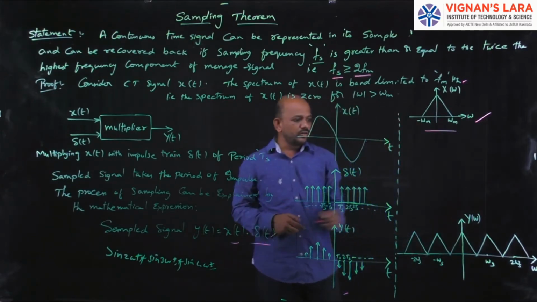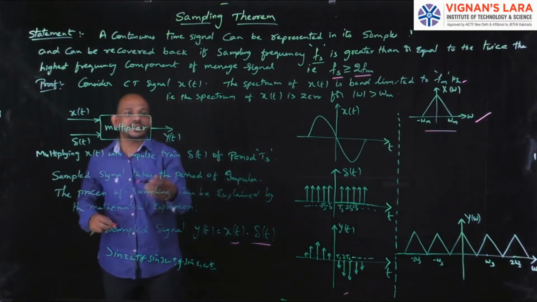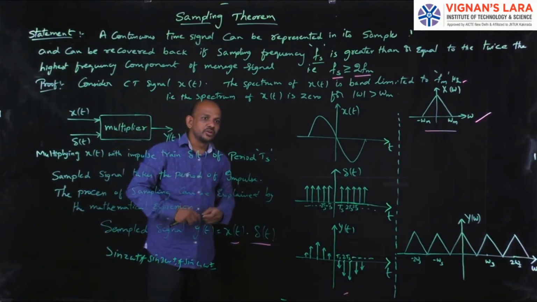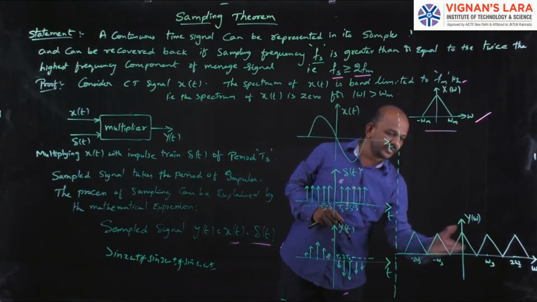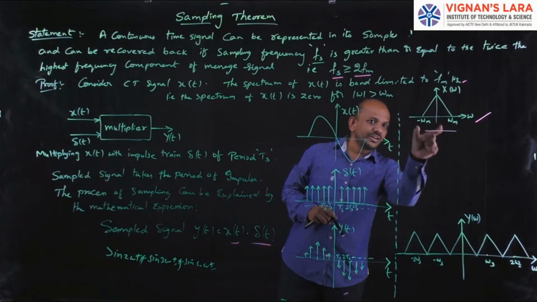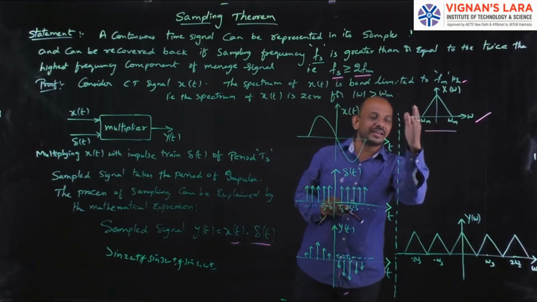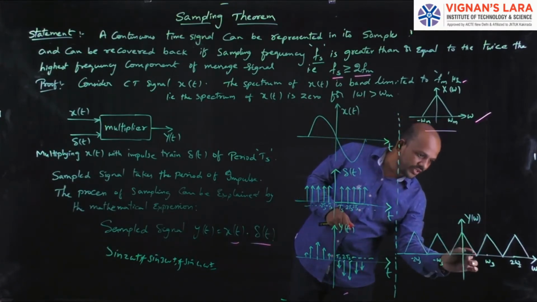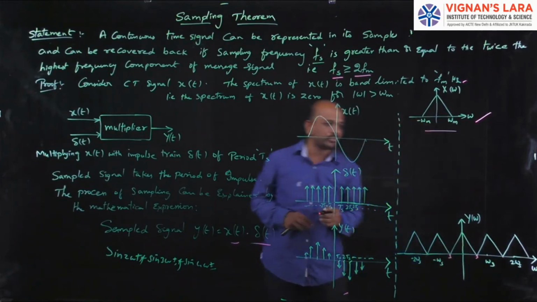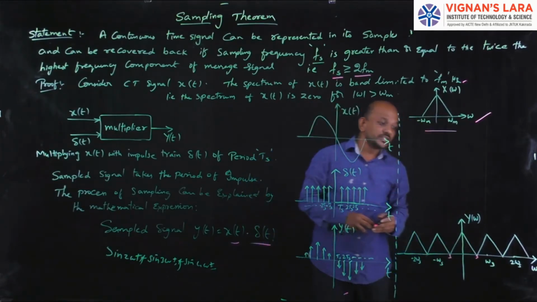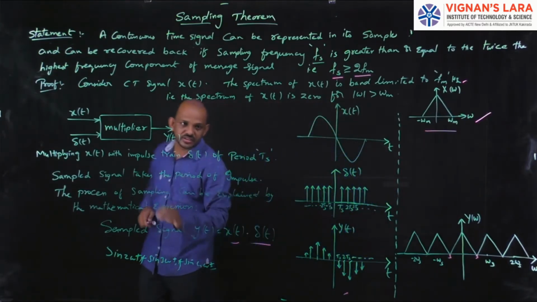Now, to obtain this, I have to go for the mathematical procedure. With the mathematical procedure, I can obtain the equation for y of omega. The shape will be like this, because it is band limited, that is, the spectrum of x of t is 0 for mod omega greater than omega m. That means the maximum we have is only omega m here, and minus omega m here. Other than that, the value will be 0. Next, we will go for the mathematical procedure.